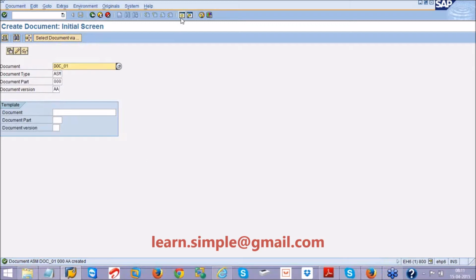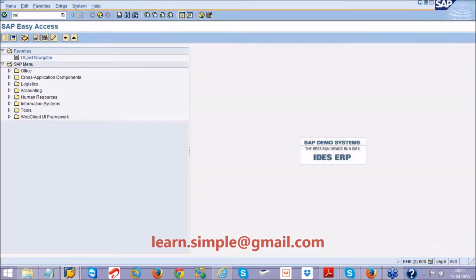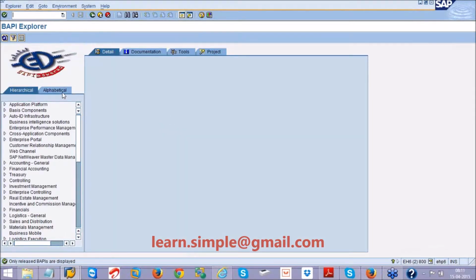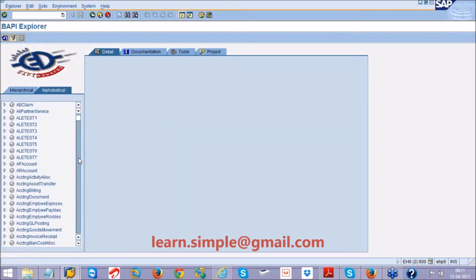As usual, you can go to BAPI and try to look into document management system or create document. Go to the alphabetical order and try to come into D, where D is there. This is one option, B, C, D, E. The other option is that in SE37 itself you can search.